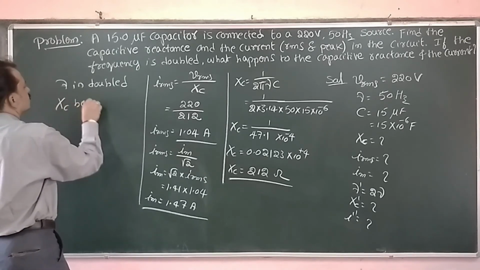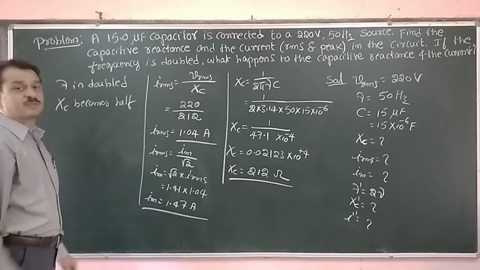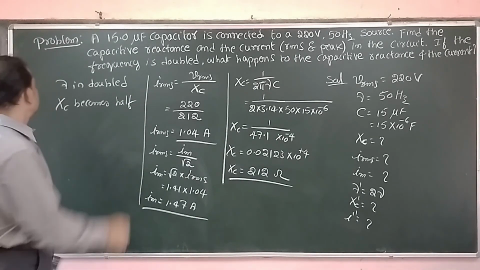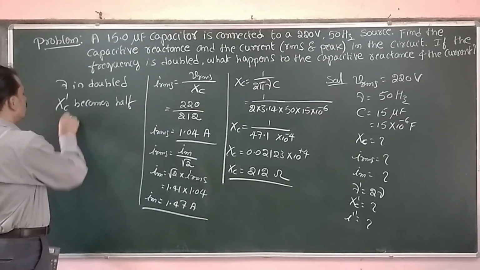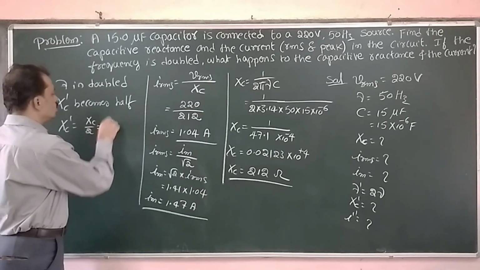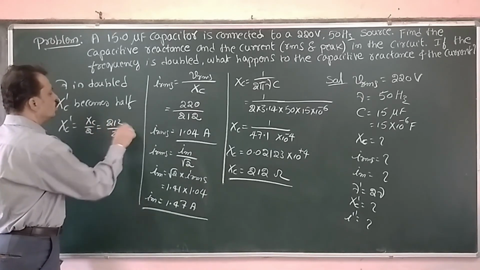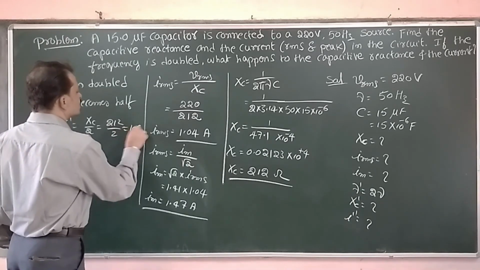XC, or XC dash, becomes half of the initial value. Therefore, XC dash is equal to XC by 2, that is equal to 212 by 2. I am getting 106 ohms.